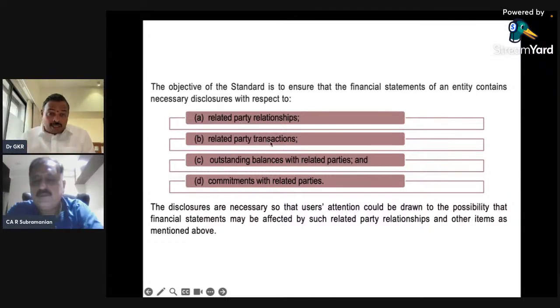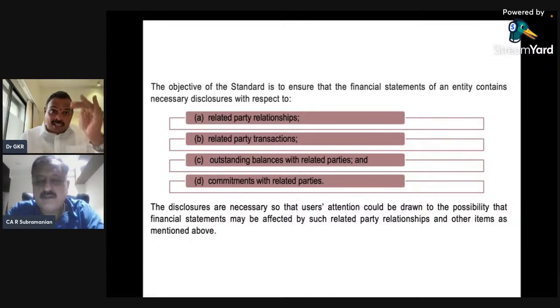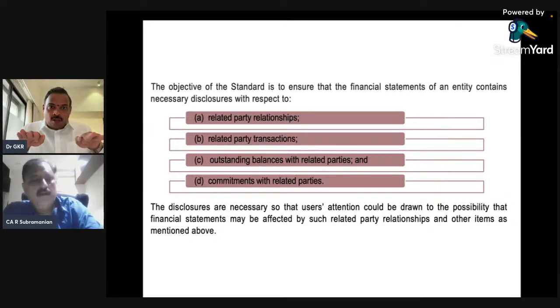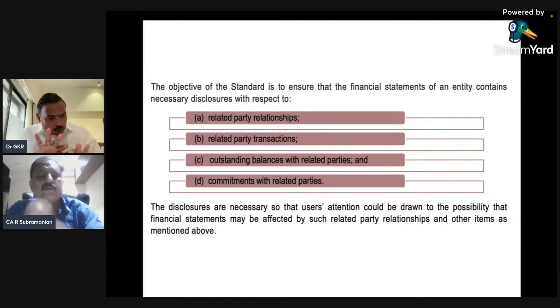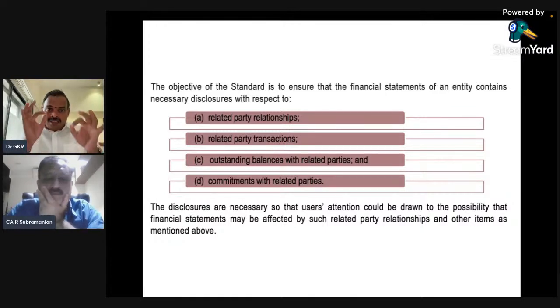Sometimes there won't be a transaction, only the relationship will be there, especially holding company and subsidiary company. I would have invested in the subsidiary. That was the only transaction at the beginning. After that, 7 years, 8 years, no transaction between holding and subsidiary. Technically, zero transaction. But whether I have to disclose, I will come to that in the last part.